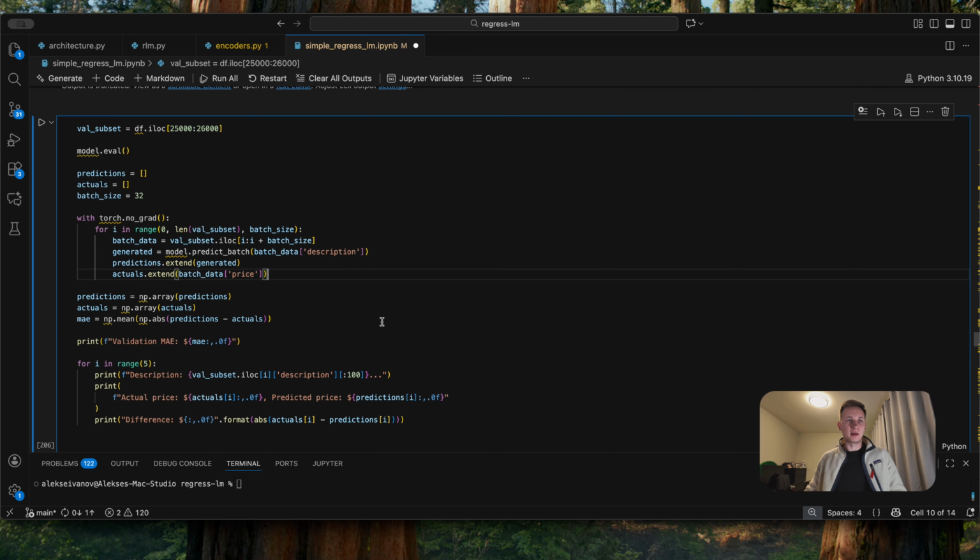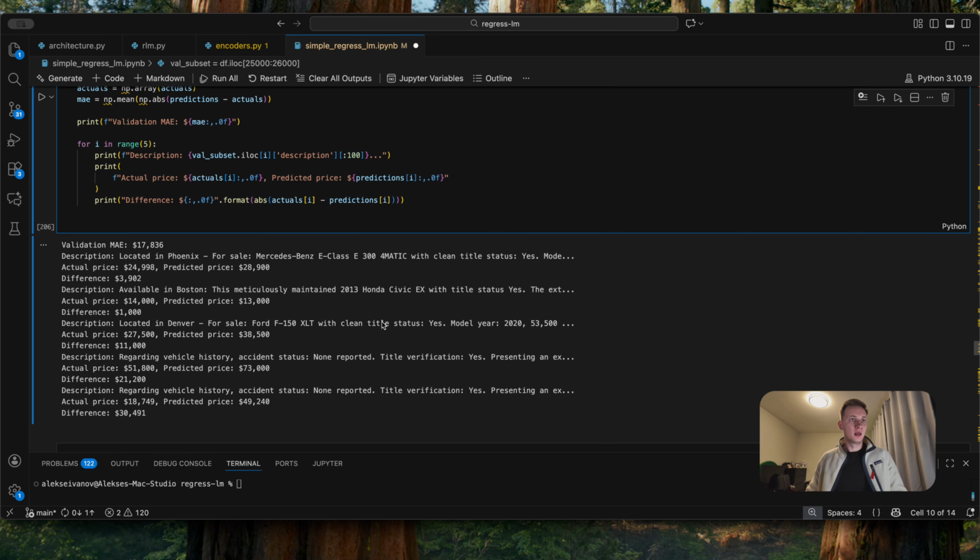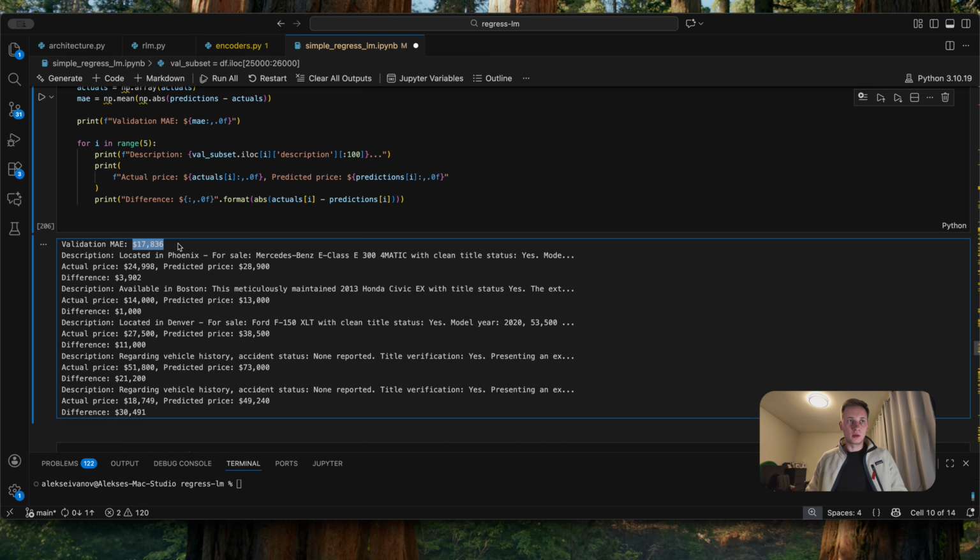And now the exciting part, let's see our results. Okay, our validation MAE is 17,000. Let's go through the examples here. The first one has an actual price of almost 29,000, but we predicted almost 25,000. The difference is 4,000. Then the difference is 1,000. Then we have differences of 11,000, 21,000, and 30,000. This is actually not bad for this small model, and we only trained for a few minutes.